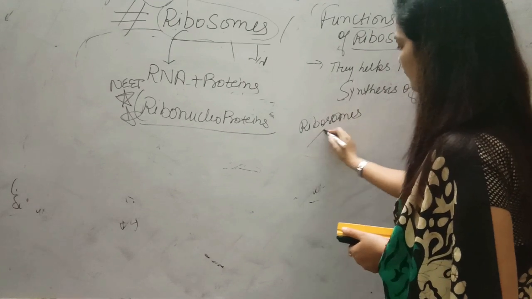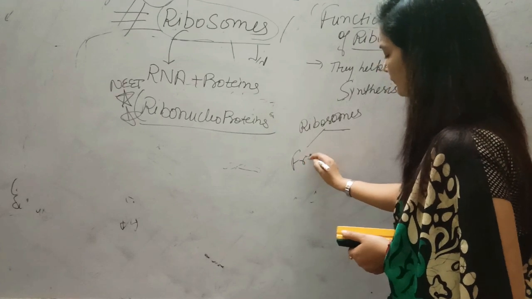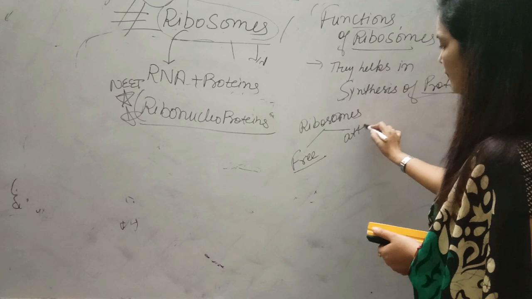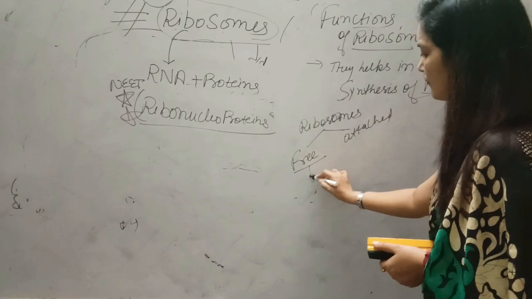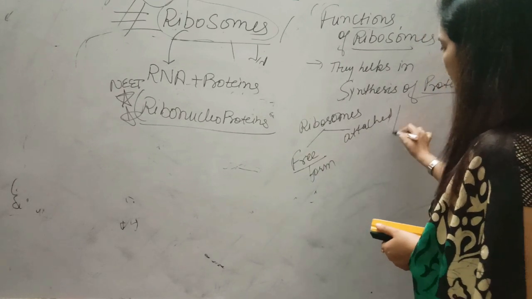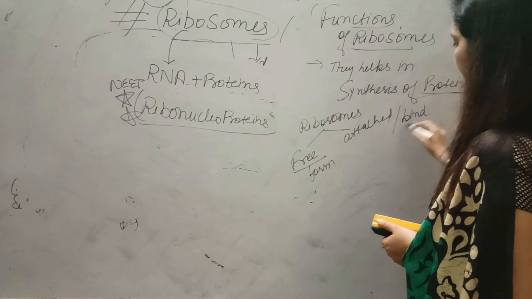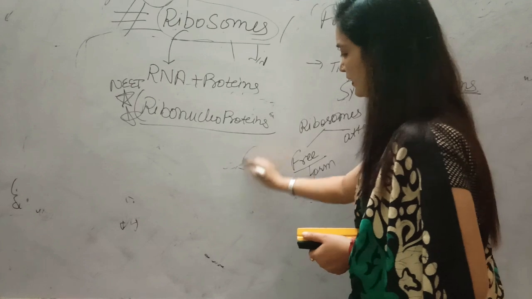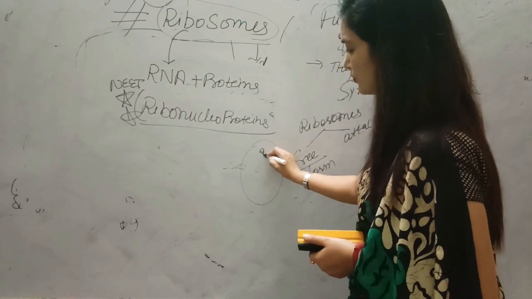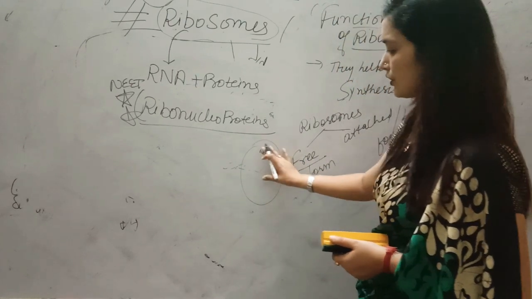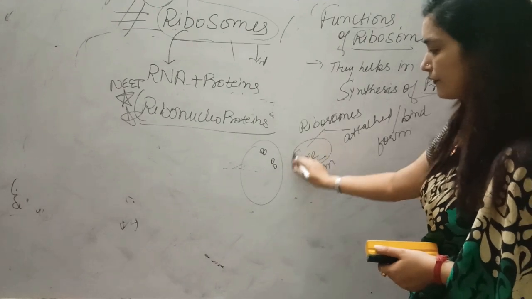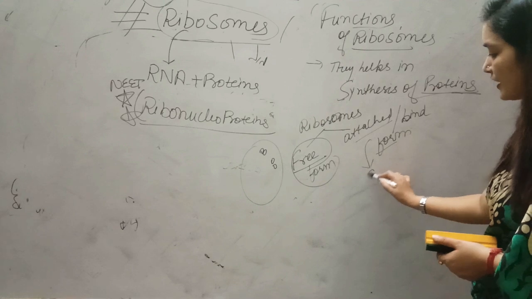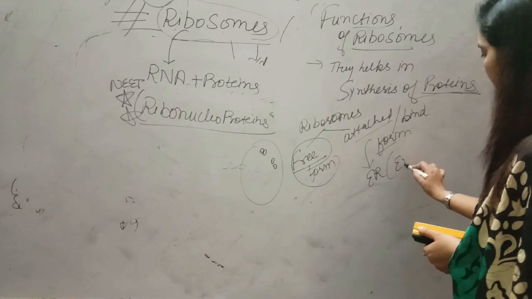may be of two types, free ribosomes and attached or bound ribosomes. What is it? If ribosomes are present in the cytoplasm inside the cell in associated or dissociated form, we call it the free form. But the attached form is when they are attached to the ER, endoplasmic reticulum.